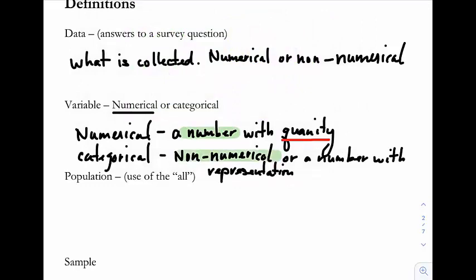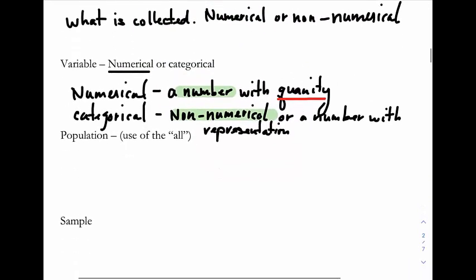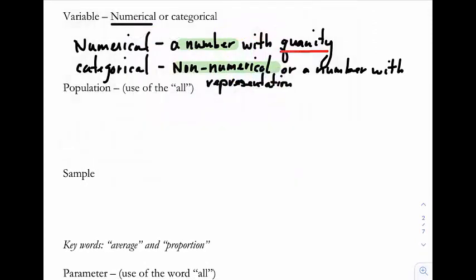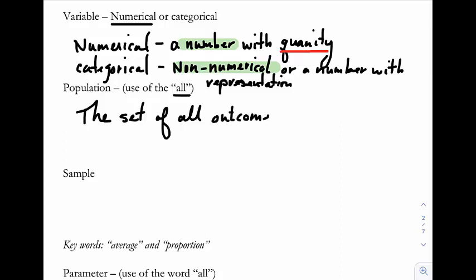Let's go down to the next one here, population. Population, again using the word all there. So it's the set of all outcomes, slash, I'm going to put here, responses.